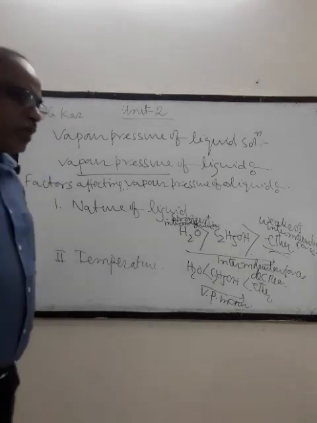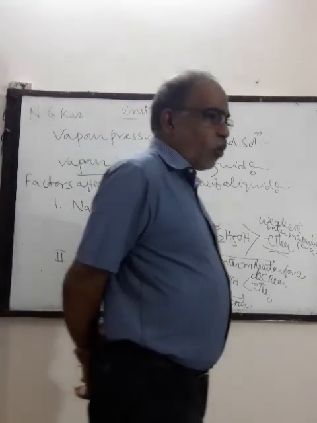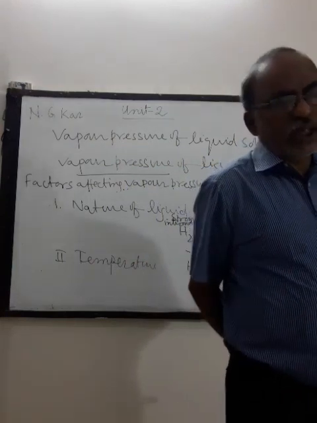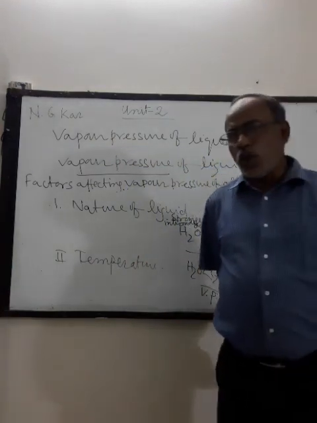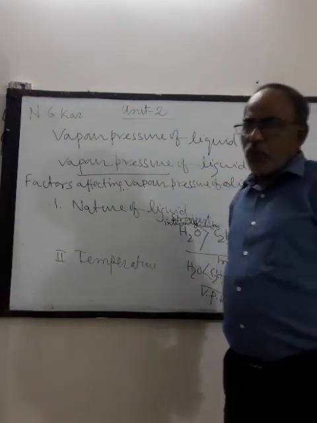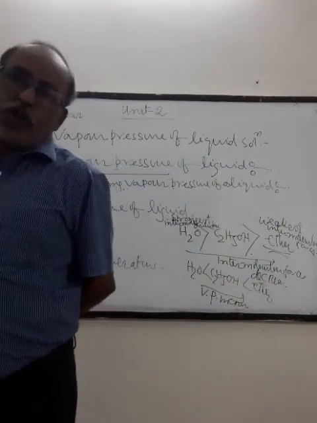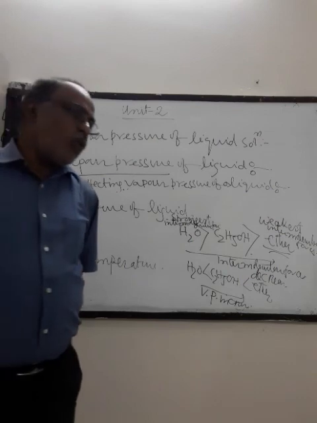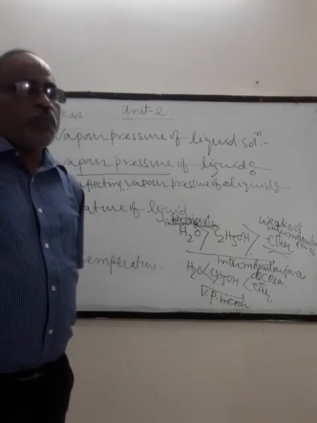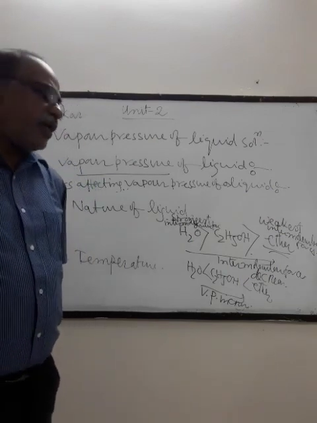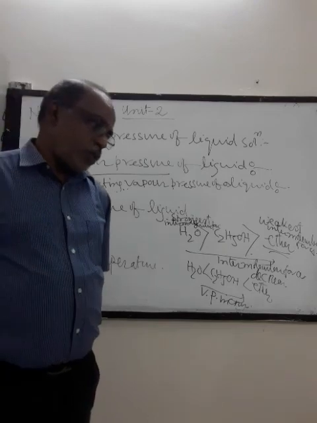And second one, temperature. Generally for all liquids, as temperature increases, vapor pressure also increases. This is because as temperature increases, the kinetic energy of the molecules also increases. So more energetic molecules easily pass into the vapor state, so the value of vapor pressure will be higher.